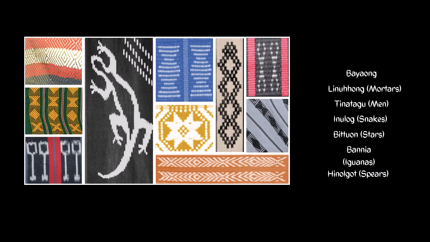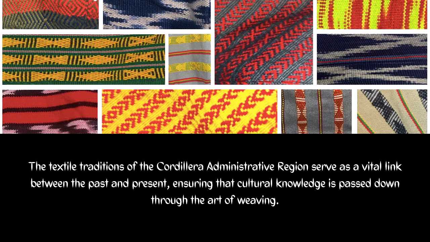Each woven textile tells a story of the Ifugao people. It preserves their history, beliefs, and identity in patterns that have remained unchanged for generations. The textile tradition of the Cordillera Administrative Region serves as a vital link between the past and the present.